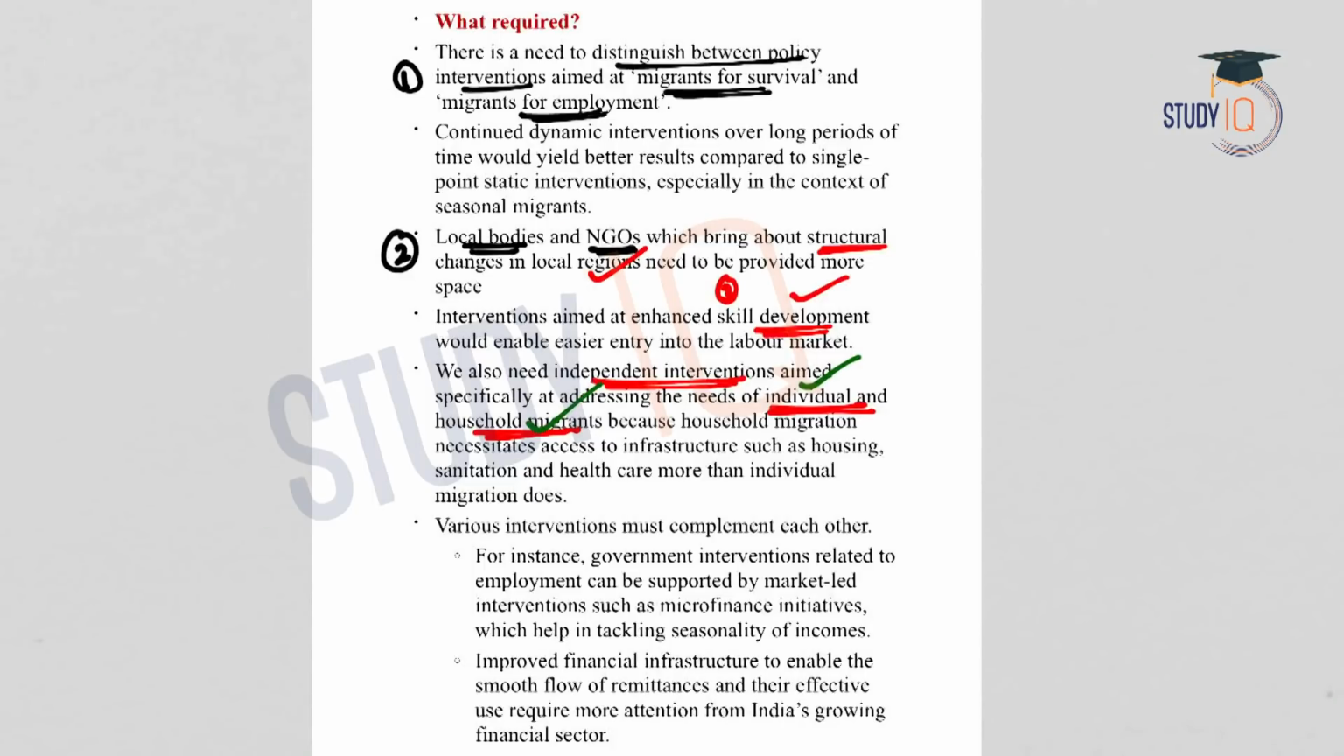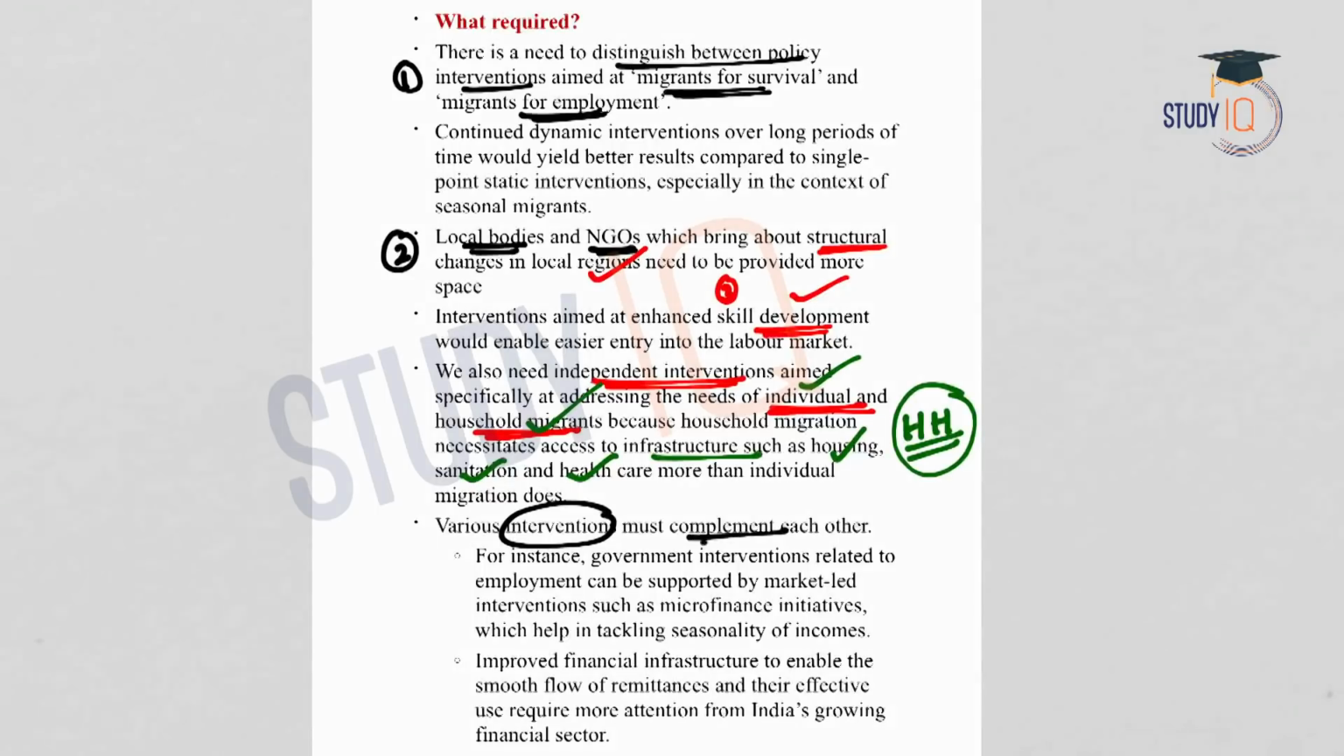There should be access to infrastructure like housing, sanitation, healthcare, education, etc. So household migrants will need more of this than the individual migrants. So policies should be framed separately for household as well as individual migrants. Various interventions should also complement each other. That means the policies of the government should be supported by market-led interventions. For example, government intervenes in employment-related activities. So, market can support it by providing microfinance, etc.